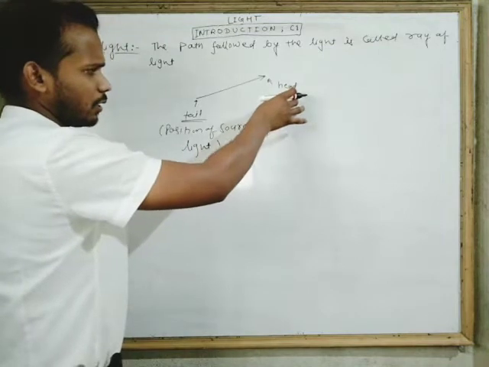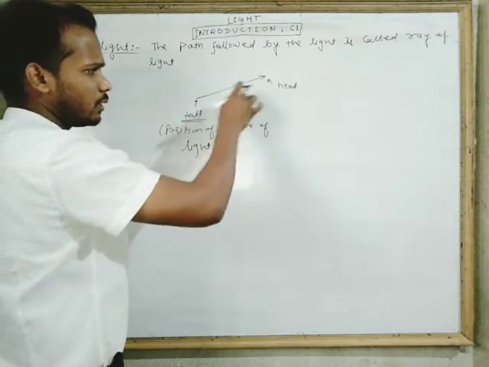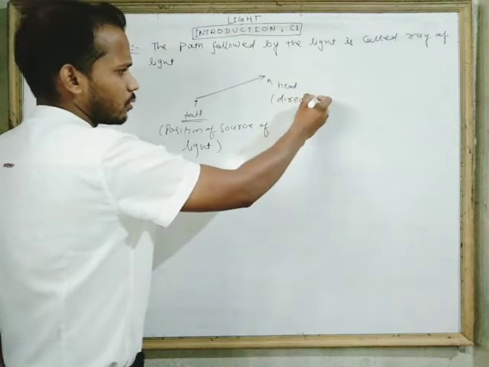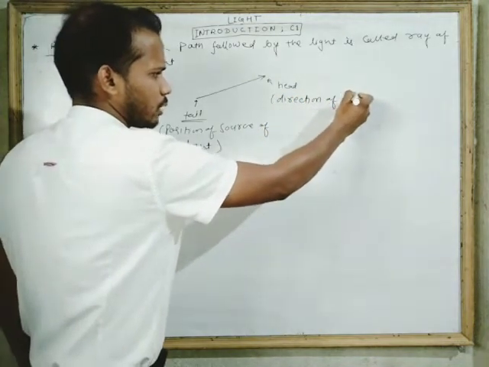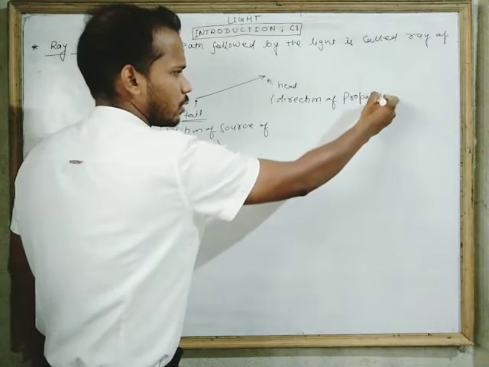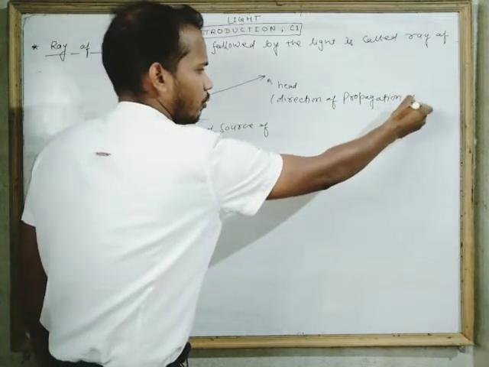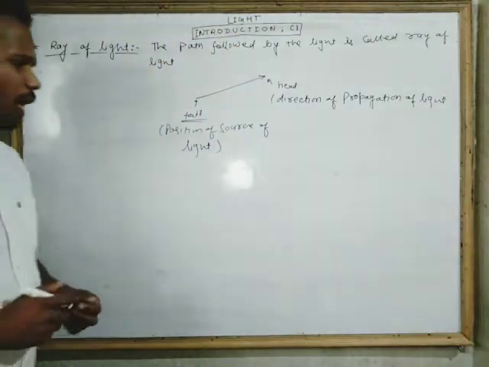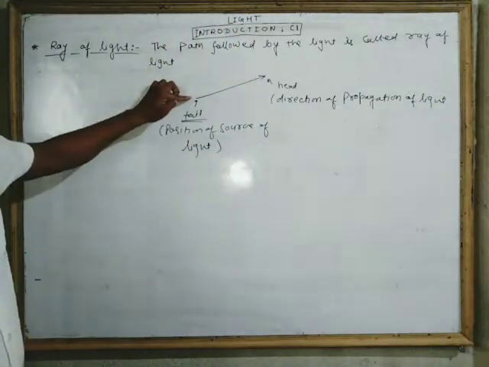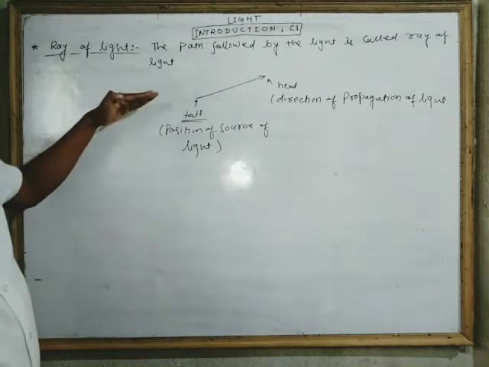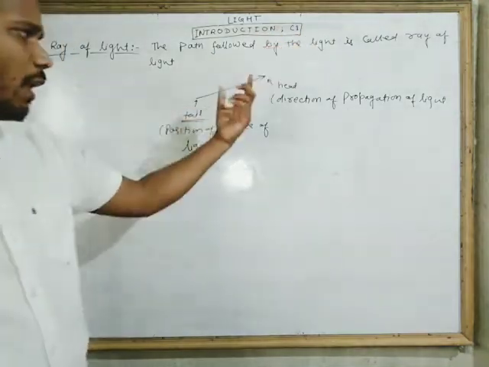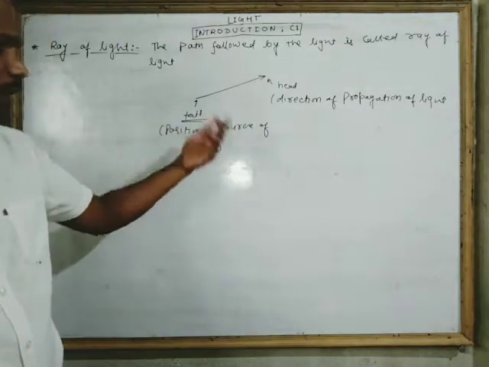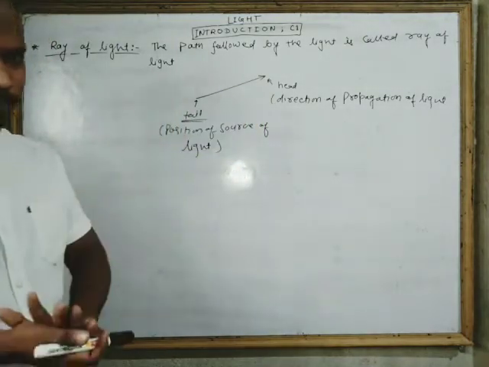And this is the head, and this represents the direction of propagation of light. It means light is produced from this point, and it is going in this direction, and this is the ray of light. We are representing the path of light by the simple ray.